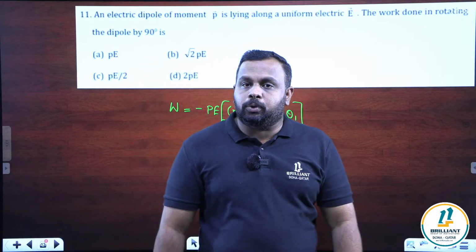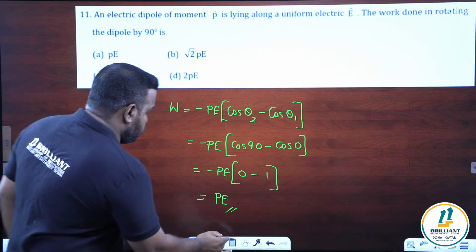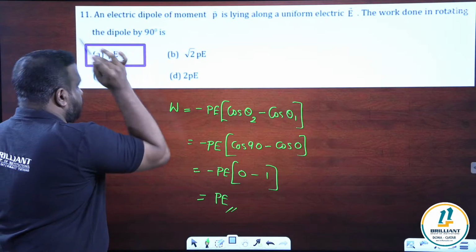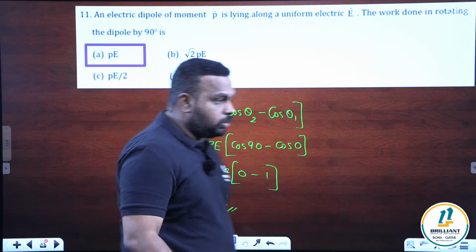Work done in rotating a dipole is P. P means option A is our answer. So please note this.